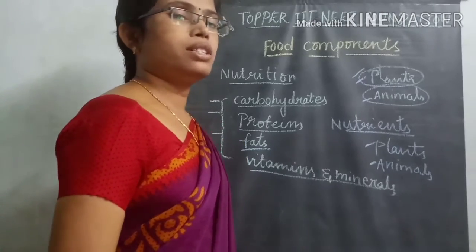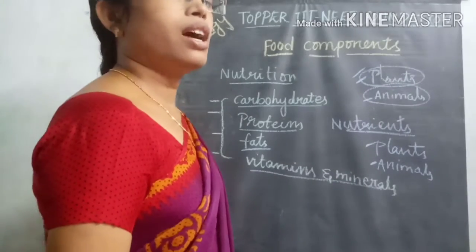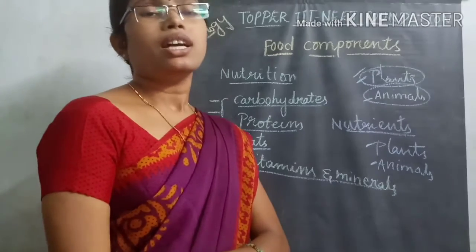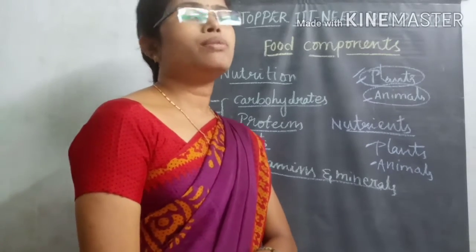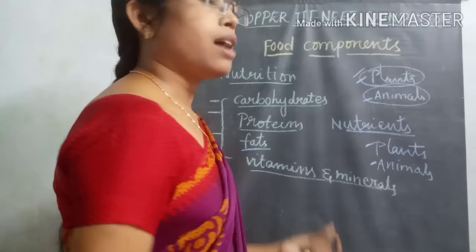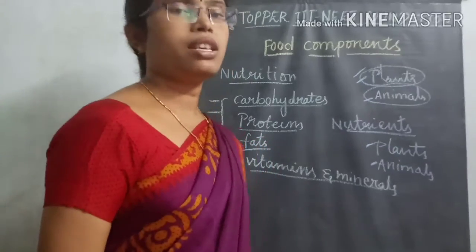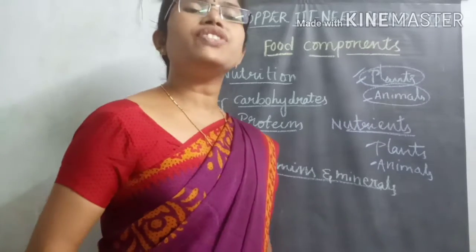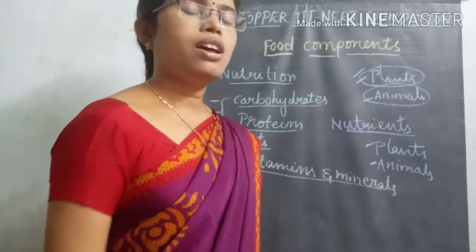So in nature, living organisms take different varieties of food materials. For example, we human beings eat different varieties of food daily.